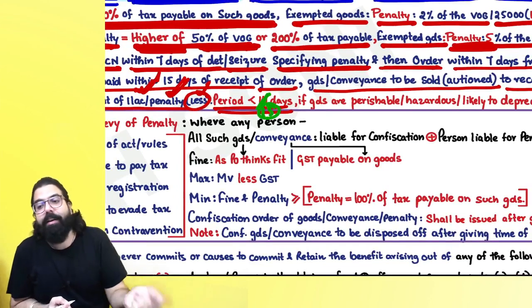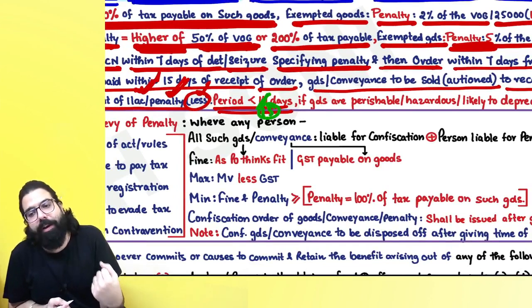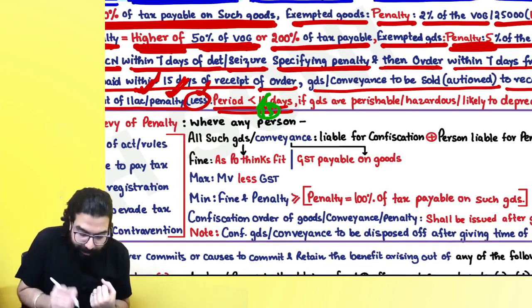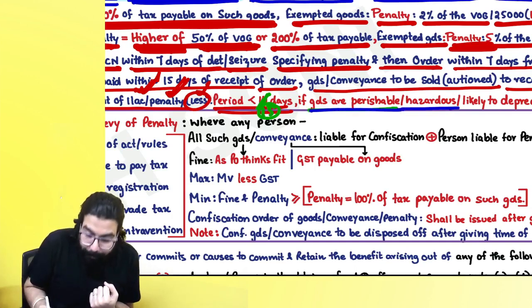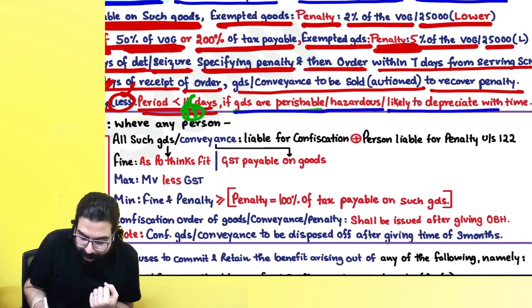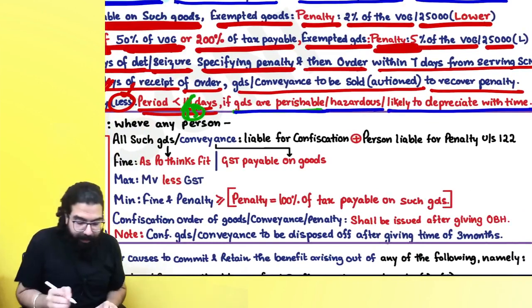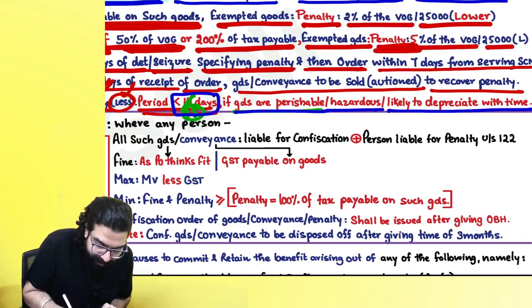Period shall be less than 15 days. Please make it 15, everyone. Yes, please make it 15. The period will be less than 15 days if the goods are perishable or hazardous, or likely to depreciate with time. Please make this 15 days. Period should be less than 15 days.